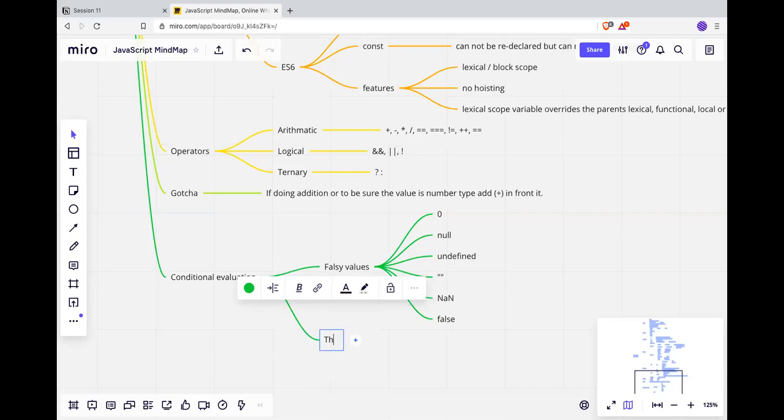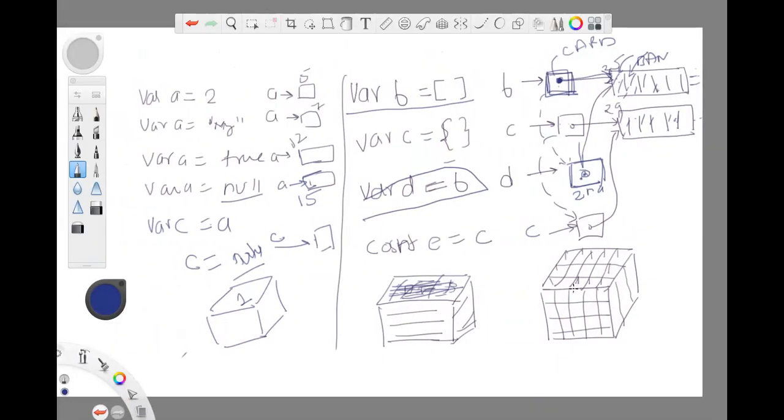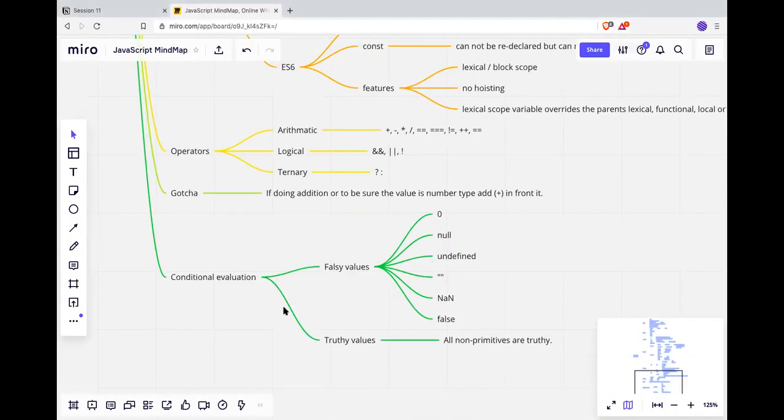Empty object. Not all non-primitives are truthy. Why? It contains space, because it is a container. Even if it is empty, it's still a container. That is why it is truthy. All right.